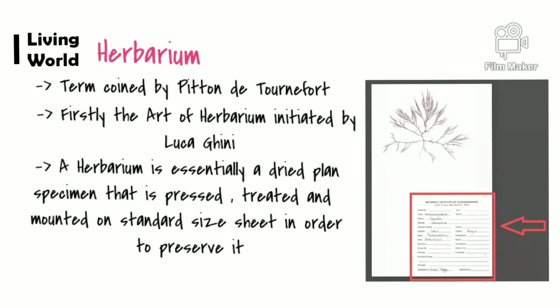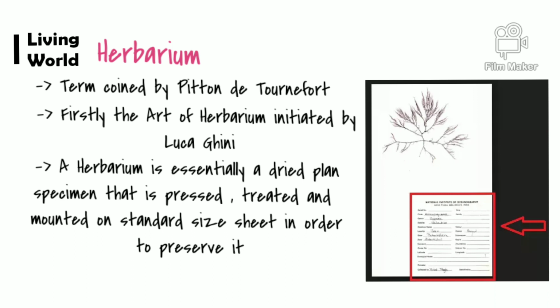The label includes the date of collection, the place of collection of that specimen, and the detailed classification of that plant, for example, which family and which genus it belongs to. It also highlights its ecological peculiarity, which ecological adaptations it shows, which character of the plant is specific to that plant only, and the local name of that plant.